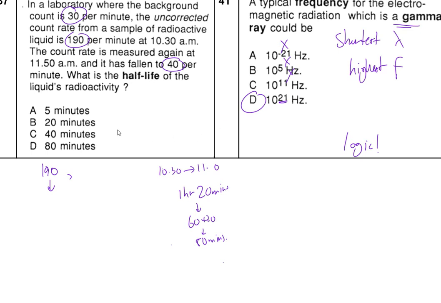The uncorrected one goes down to 95, then goes down to 45, and falls into this, and then this will give me 23 something. So we got 1, 2, 3. So it's falling to 40 per minute. During those times it's gone to 40 per minute. All right, so 40 per minute.